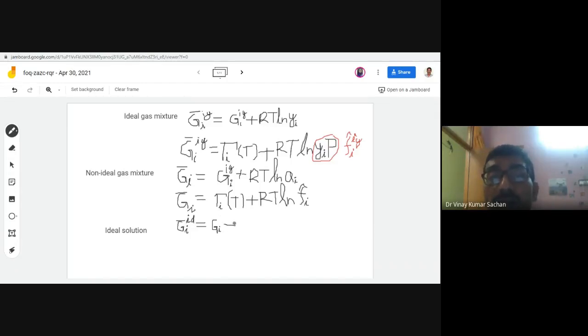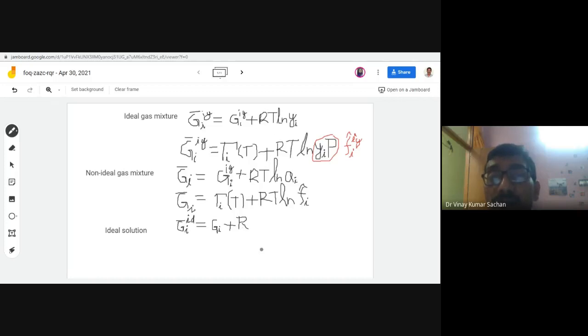Now this, we have an analogous term from the ideal solution. So the ideal solution expression is written only from the analogy with the ideal gas mixture equation. So from this equation, we are writing this current equation.